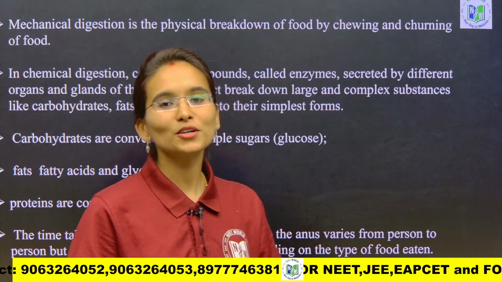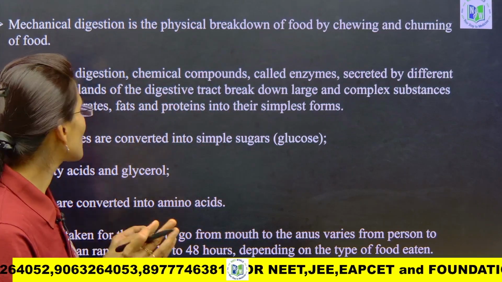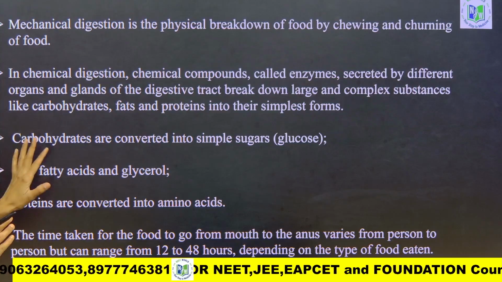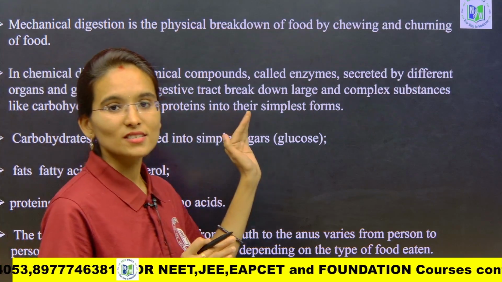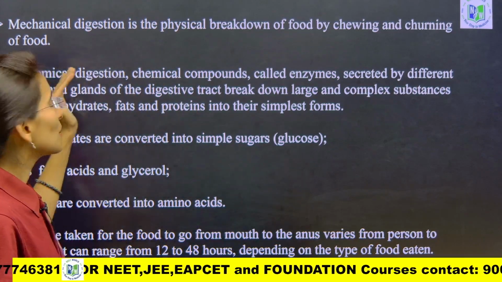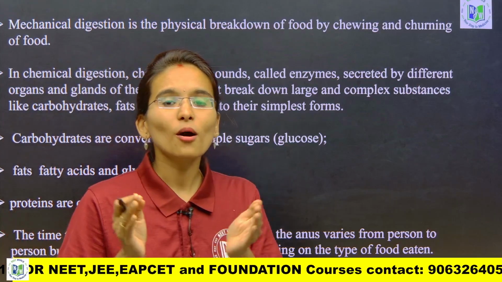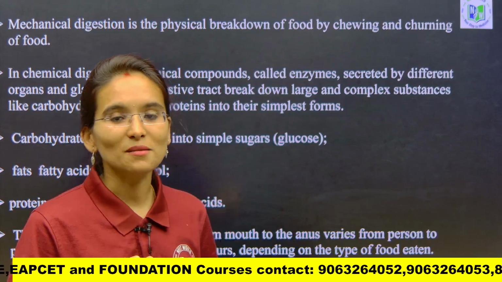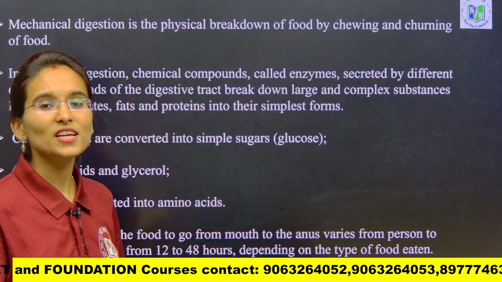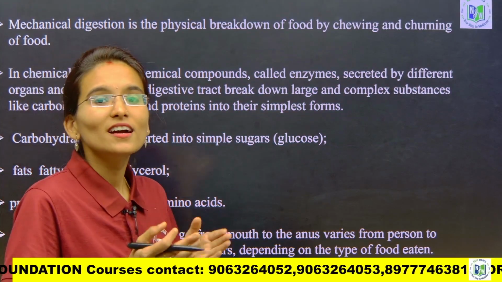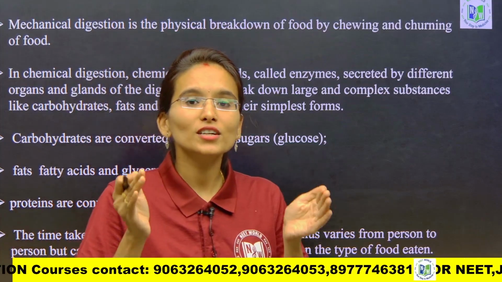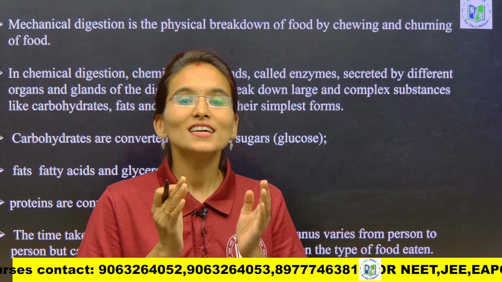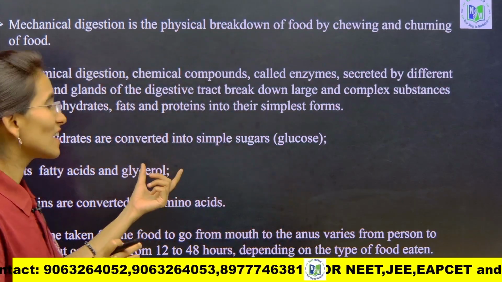So once again I am going to quickly revise the most interesting and important points, that is the chemical digestion process. During chemical digestion, to break down the complex food substances into the simplest forms, we require enzymes. So what are enzymes actually, and how do they convert the complex food substances into the simplest forms? Let's understand here my dear students.